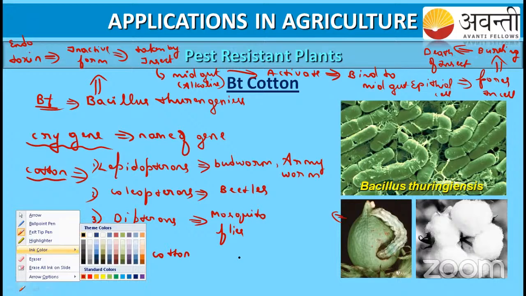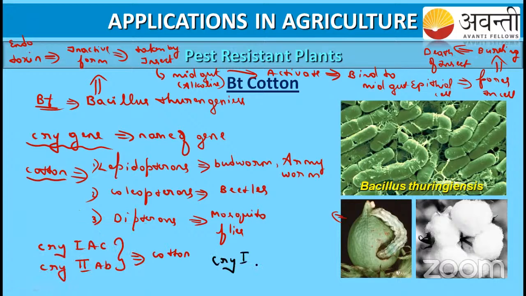Cry1Ab. See here, don't confuse between the 1Ab and the 2Ab. Cry2Ab is for cotton and the 1Ab is for the, can anyone tell me? 1Ab is for the corn. So these are the main specific genes we insert into the crops. I think students have got the idea.